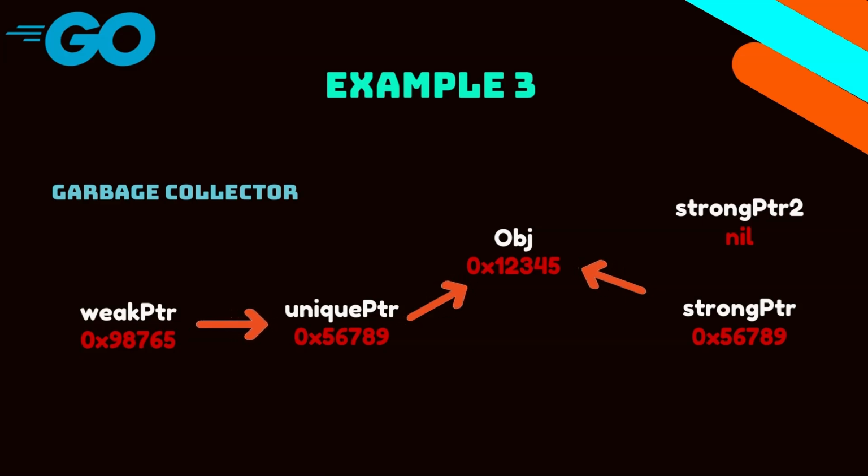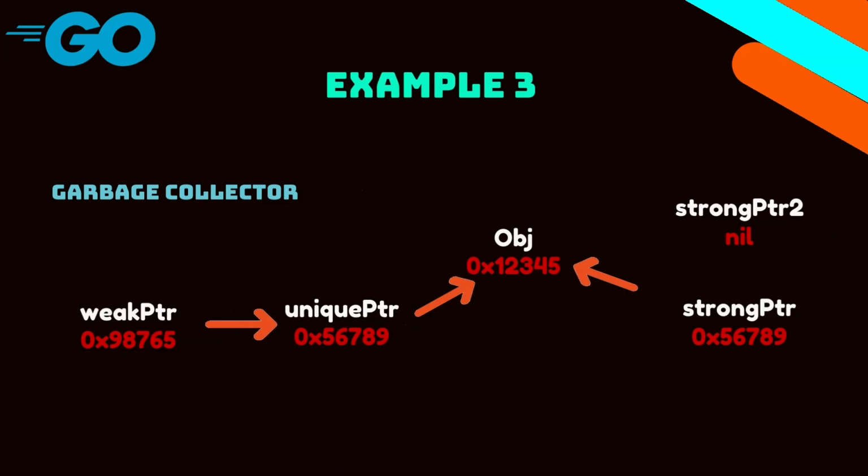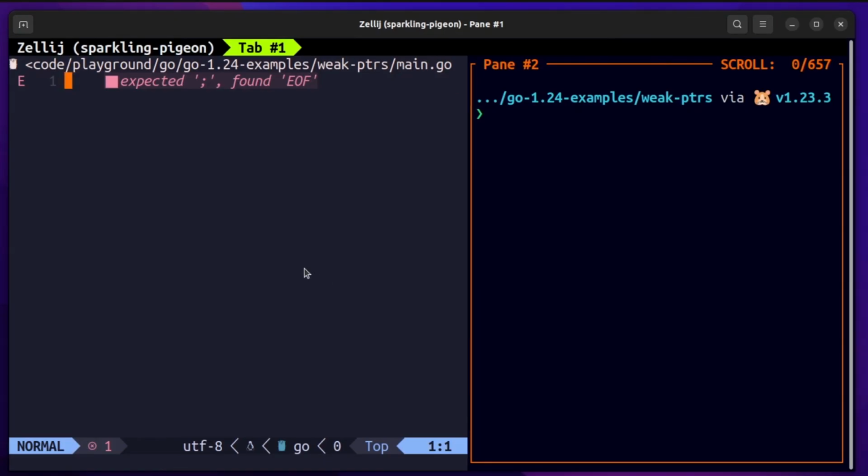It will not clear up the memory for the variable object, and it will still survive and be used in the later stages of the program. So the weak pointer will return the memory address of the object.